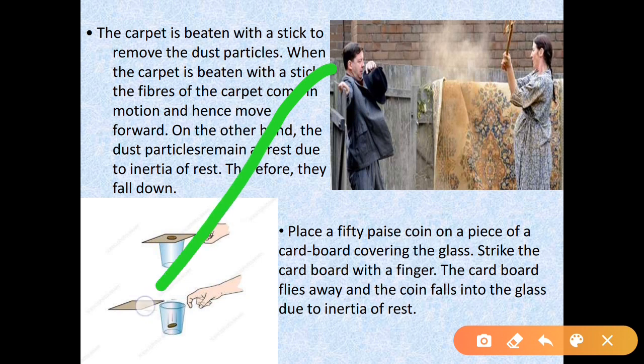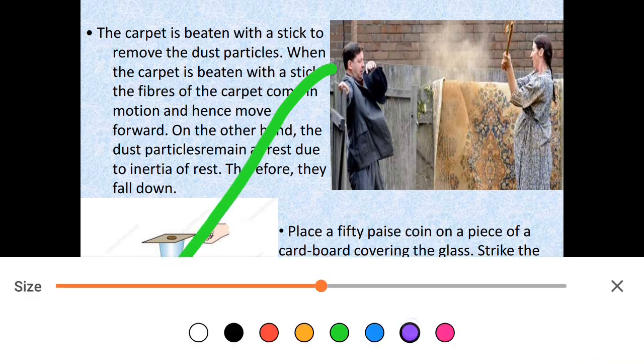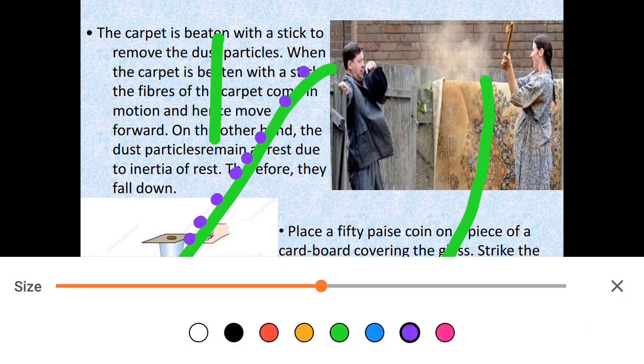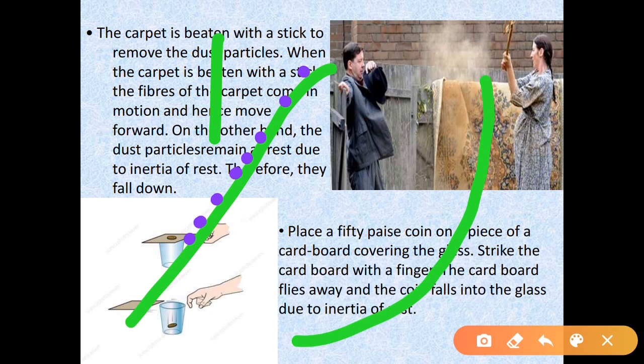Suppose this is the carpet and these are the dust particles which are all lying on this carpet. Now when you beat the carpet with the stick, what is happening? The carpet shape will change and it will be like a curved shape. When we beat it, the carpet is moving in the backward direction, but the dust particles will try to remain at the state of rest. So here the dust particles are at the same position, but the carpet is moving in the backward direction.